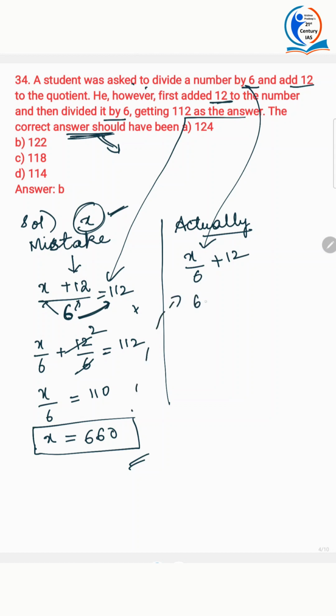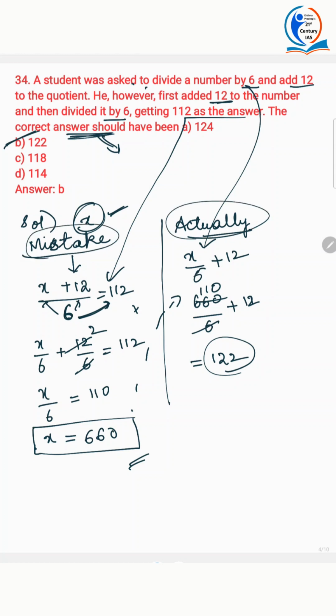Substitute here: 660 by 6 plus 12, that is equal to 122. That's the answer. So divide the problem like this: the mistake, then what he was supposed to do. And then it'll be easy. Otherwise, you will get confused.